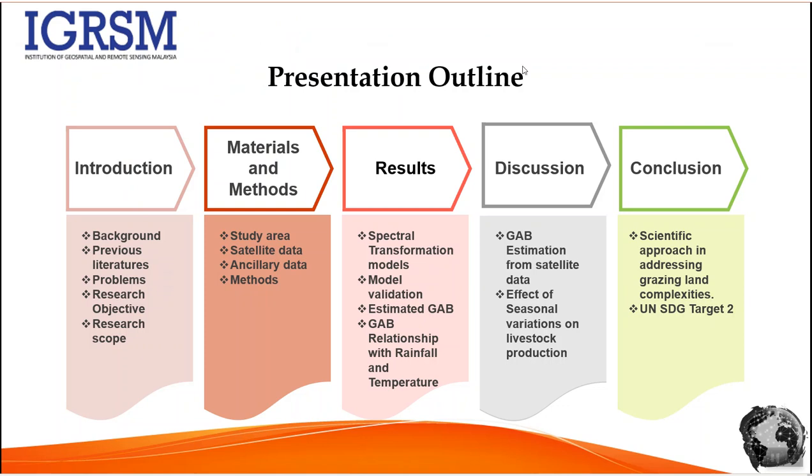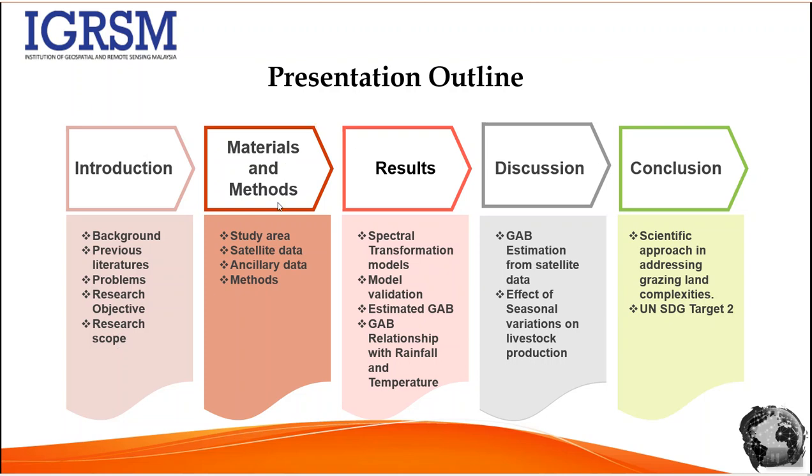The presentation outline goes as follows. The first is the introduction, where I will talk about the background of this paper, the previous literature I reviewed, the problems this paper is trying to address, the research objectives, and the scope of my presentation.